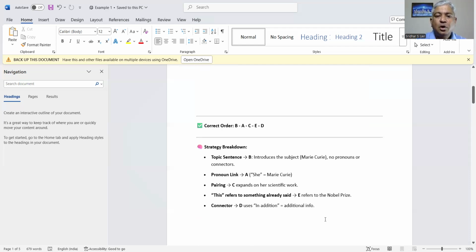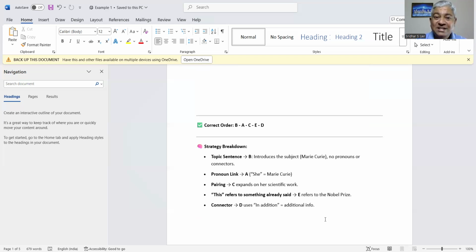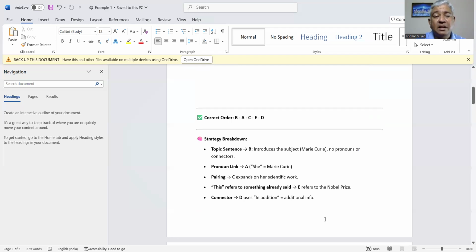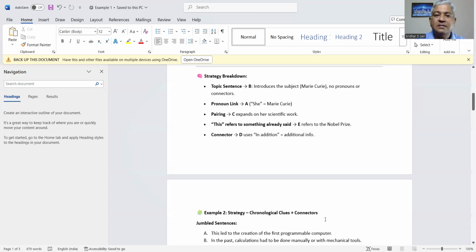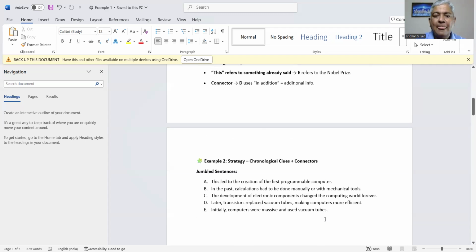Okay, so the topic sentence is B. Pronoun link would be A because it's followed by Marie Curie and she. Pairing with C, of course, here expands on her scientific work, and this refers to something already said in E. Connector D uses in addition. So additional info is given to close the paragraph.